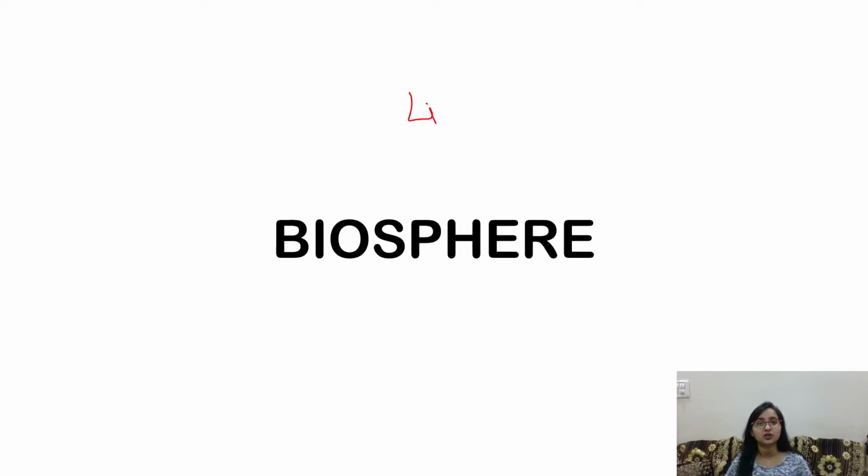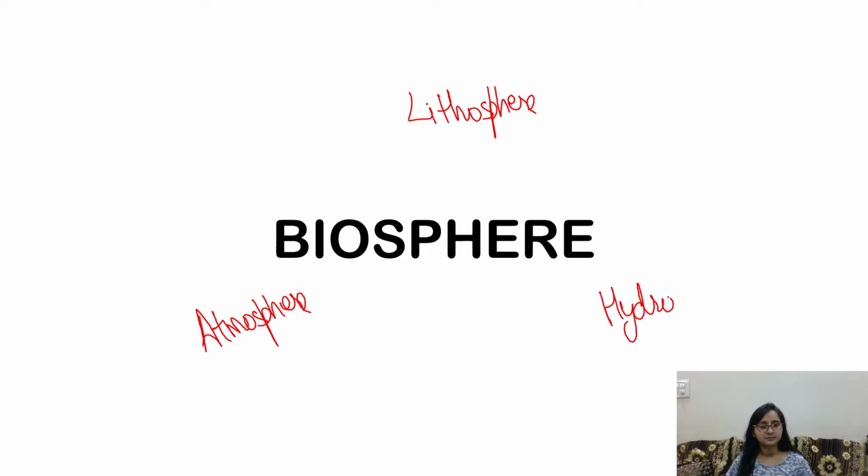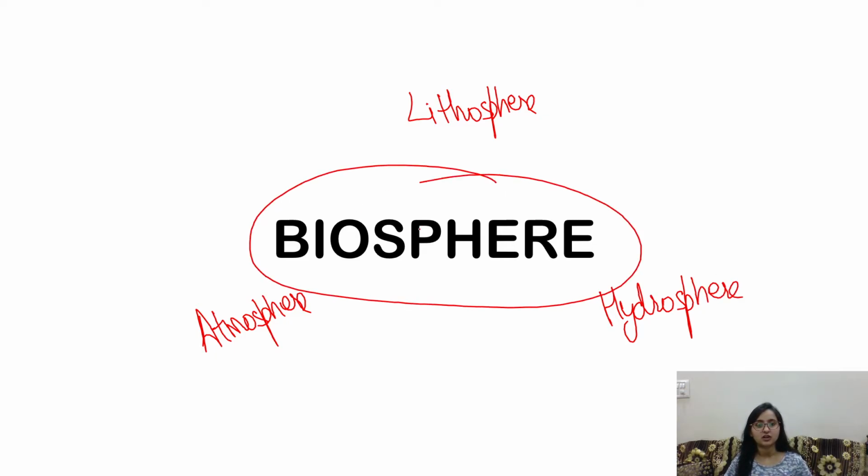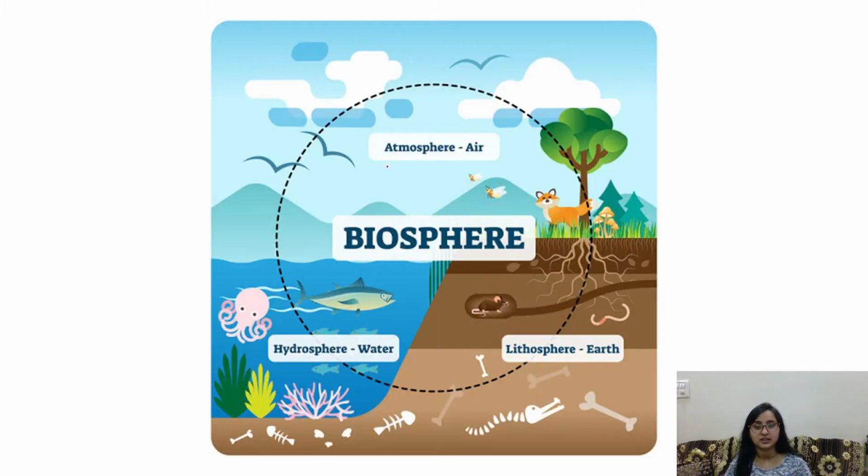When these three domains of Earth come together, it is important for the survival of the living world, right? So the survival of the living world is called the biosphere. You can see here the atmosphere, the hydrosphere, the lithosphere. Now they make the biosphere. The biosphere is basically the living condition.